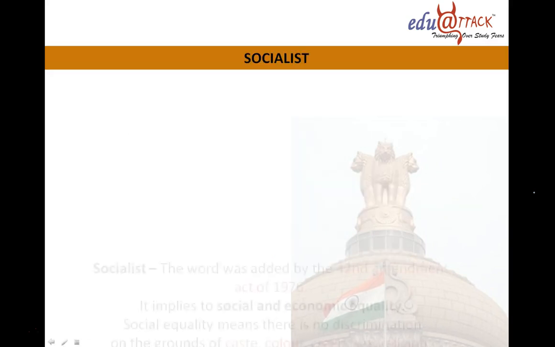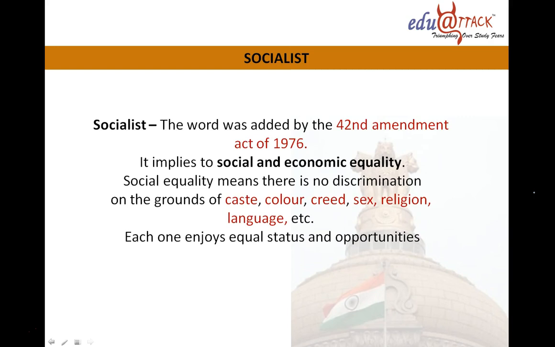Now let's go further. Socialist. The word socialist was added by the 42nd Amendment Act of 1976. There was a 42nd Amendment in the Constitution of India, and that amendment led to the addition of the word socialist in the preamble. What does it say? It says that this implies social and economic equality, the equality of people.